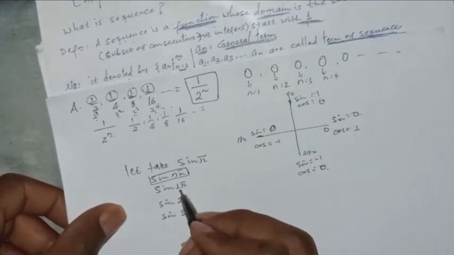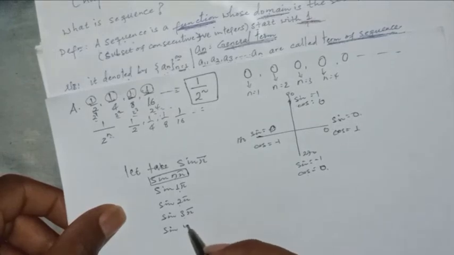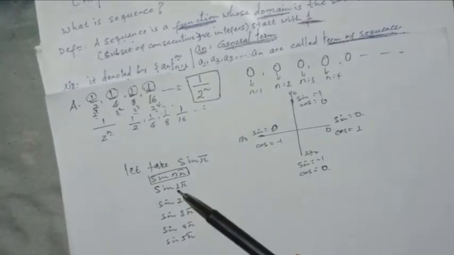If n is 1, if n is 2, if n is 3, sine 4 pi, if n is 4, sine 5 pi, if n is 5.